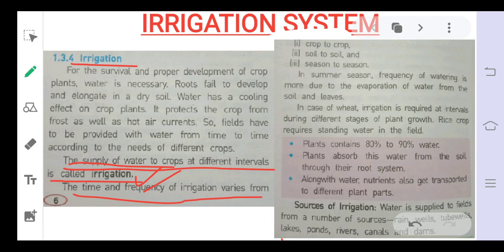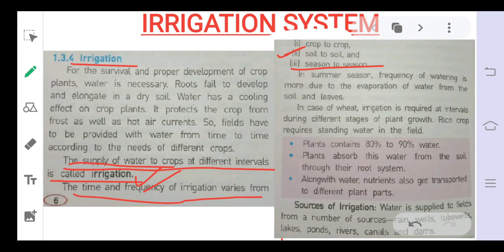So it also varies from soil to soil, and then season to season. The plants that are grown during the summers require more water. Why? Because of the hot conditions. The sun rays are bright, so they evaporate the water frequently. So this also varies from season to season.